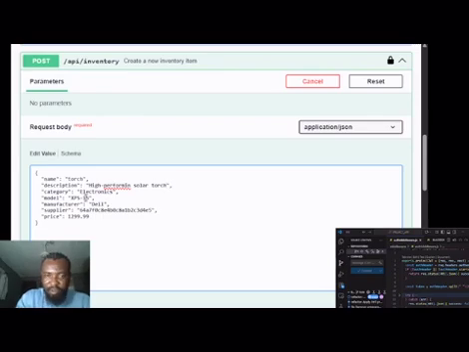Let's try the supply ID. Let me use the previous ID that I have. You have to copy the ID from the previous supplier. So before you register an event, you're supposed to register the supplier before that. So still on, let me paste it.